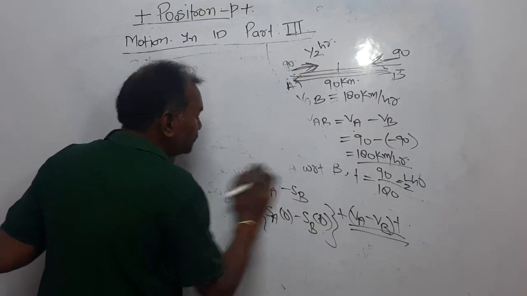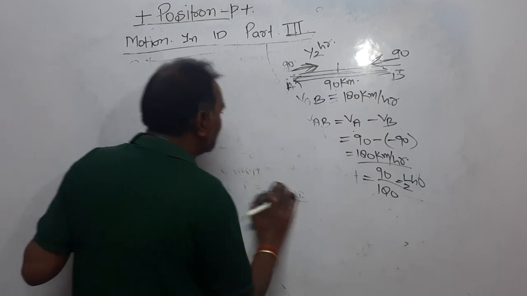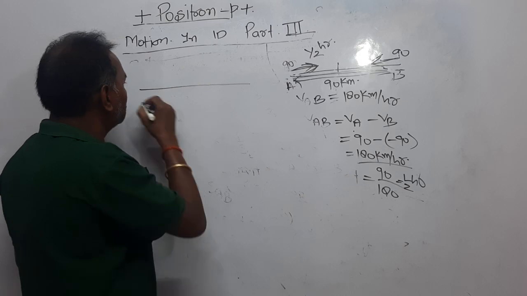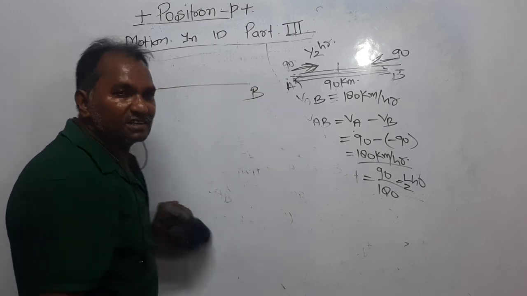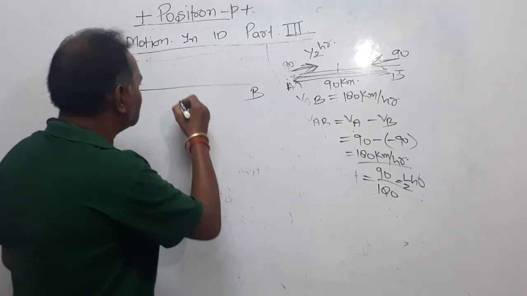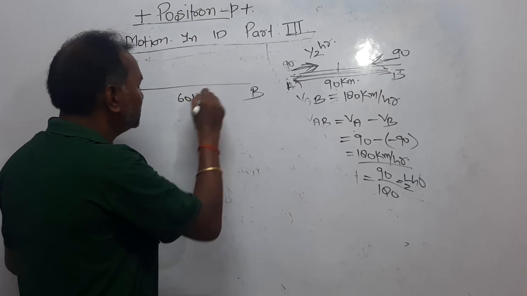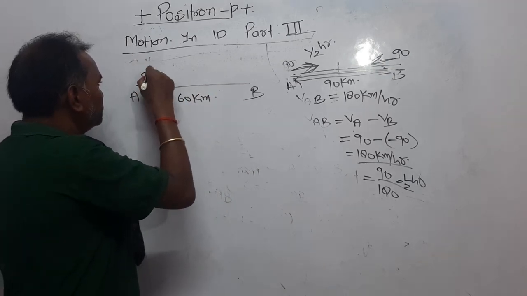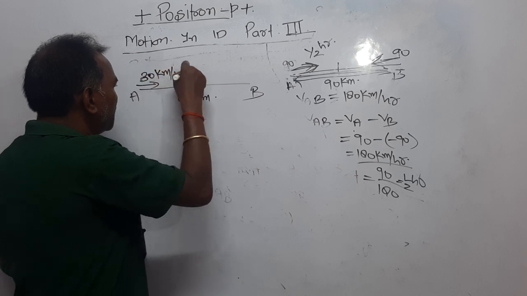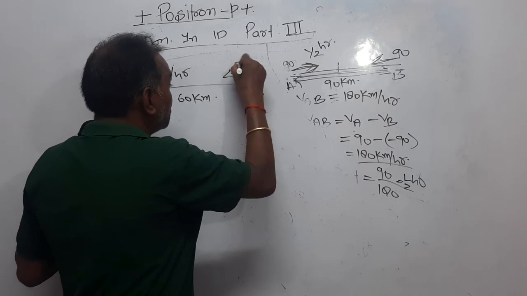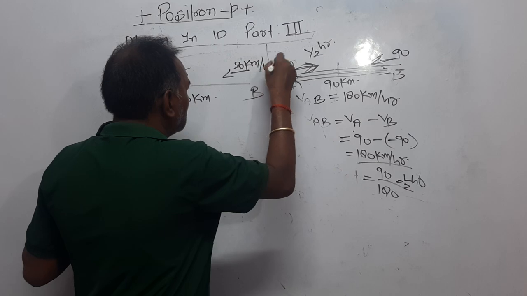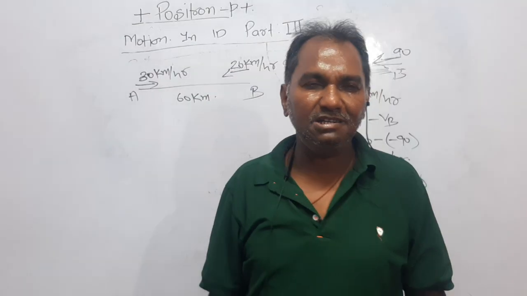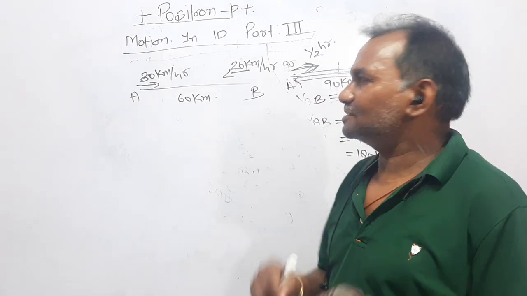Now look here, how relevant is the relative velocity in most of the cases. These are two vans A and B. They are 60 kilometers apart from each other, right? This one moves with 30 kilometers per hour, and this one moves with 20 kilometers per hour, moving opposite to each other, as they simultaneously begin their journey.